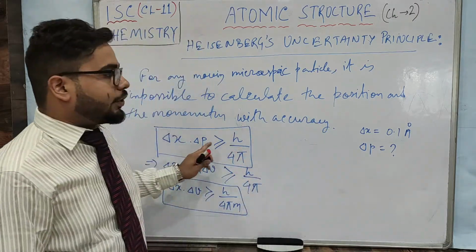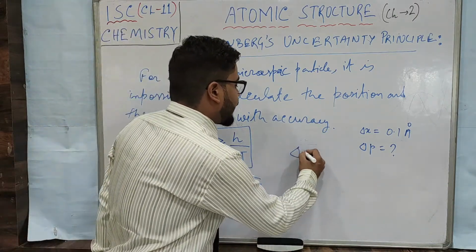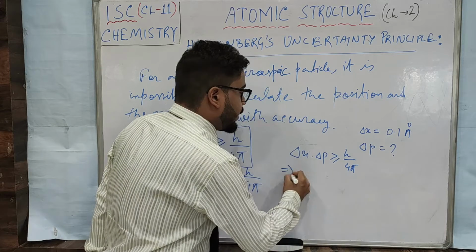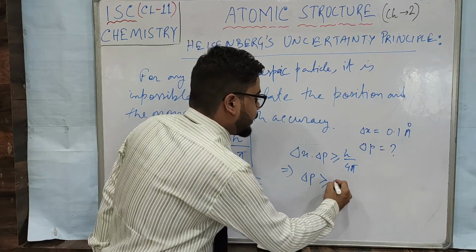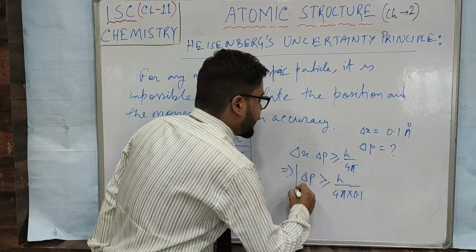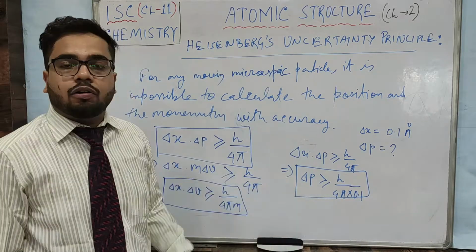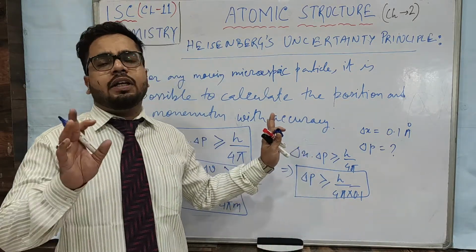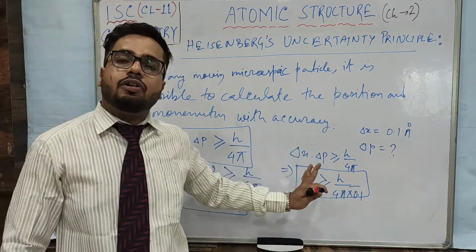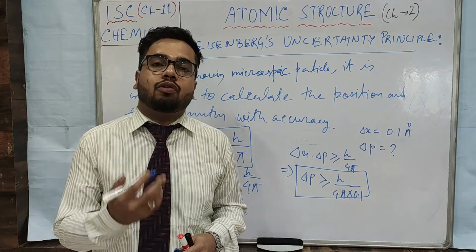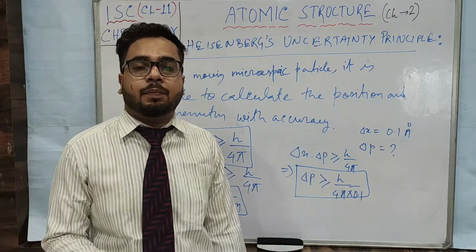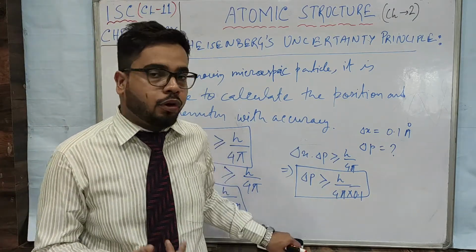So you will straight away apply this formula. Your delta x is given. So delta x dot delta p greater than or equal to h by 4 pi. So from here what we can write is delta p greater than or equal to h by 4 pi multiplied by 0.1 angstrom. Okay, and from here you can easily calculate. So we don't need to study much. Please don't be afraid by looking at this formula. These are all small little numericals, and you will be able to do them if you practice. So now I hope you have understood what Heisenberg's uncertainty principle is, and now you will practice these numericals more.